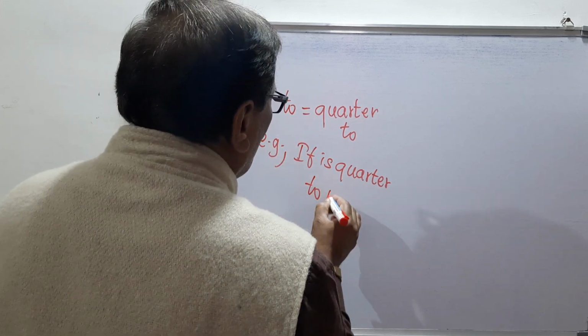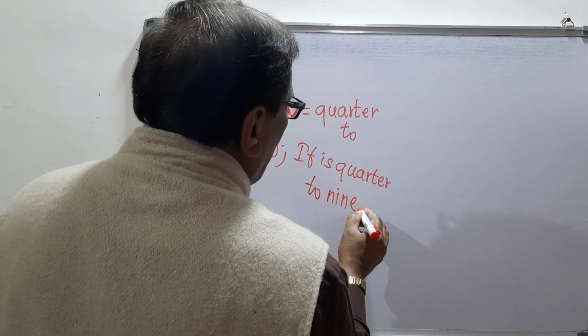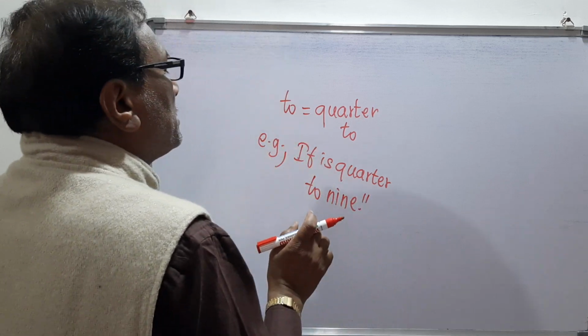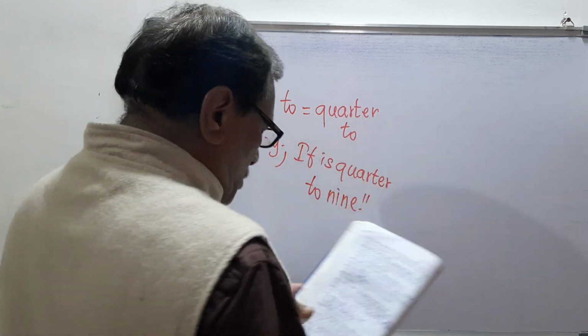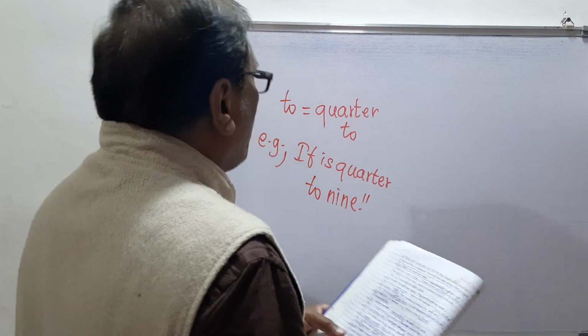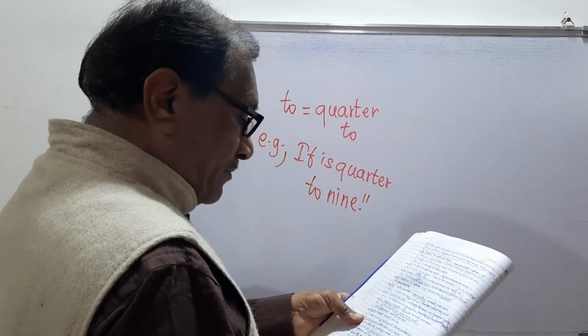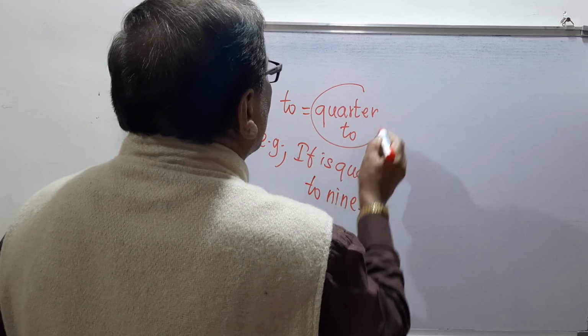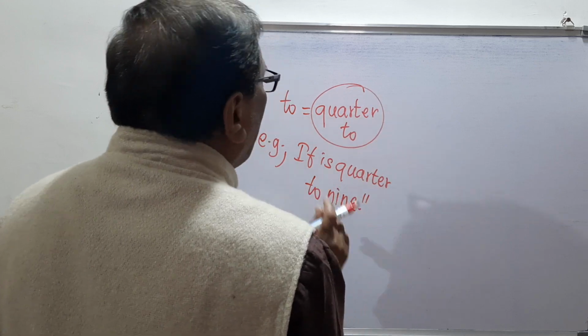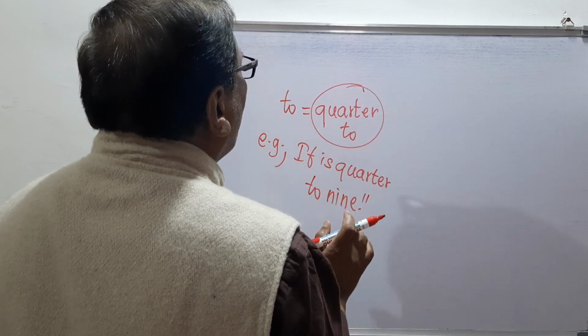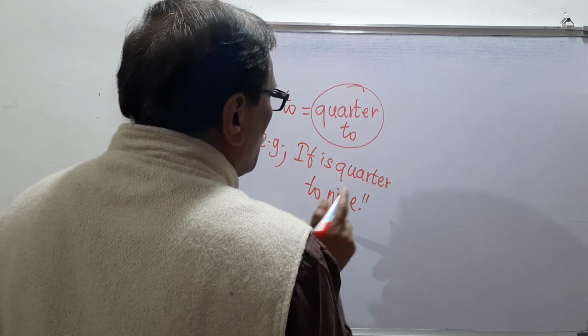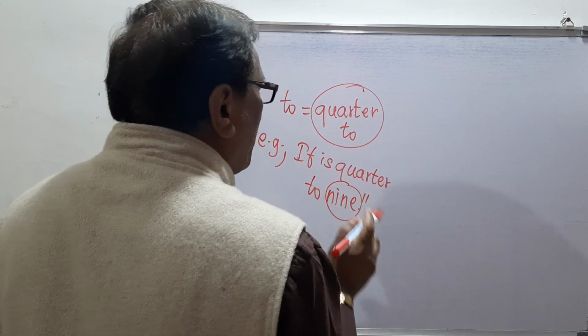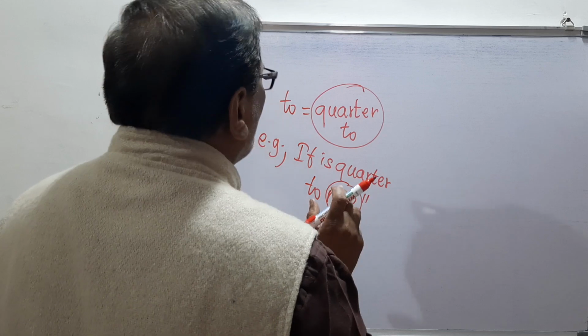It is quarter to 9. Quarter to here means 15 minutes less. Quarter to means what? 15 minutes less. So remember, it is quarter to 9 means still 15 minutes are there less to 9.